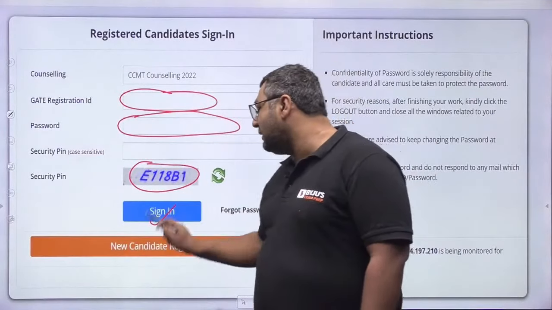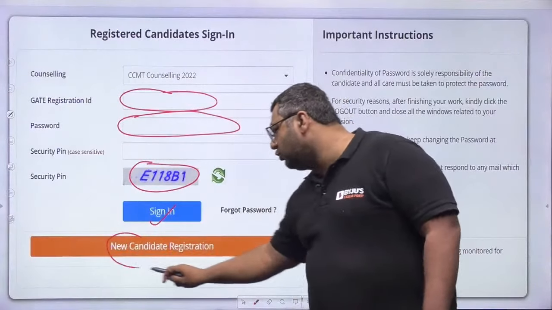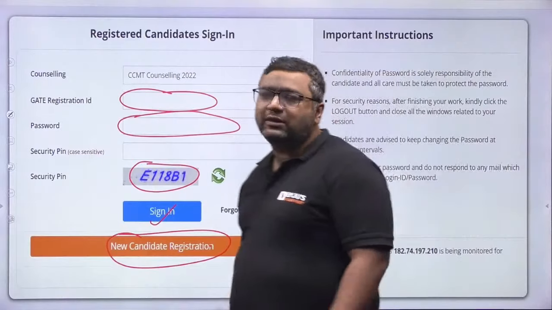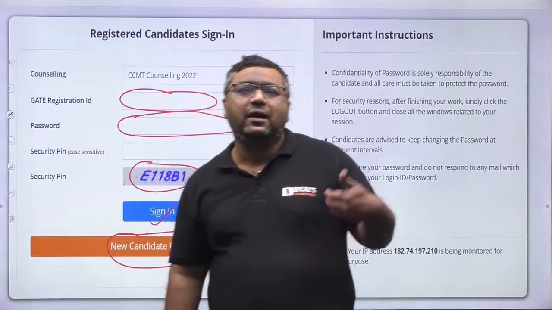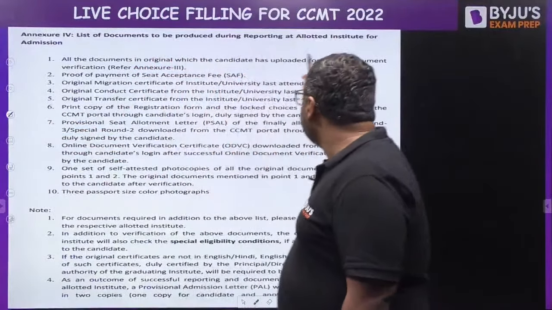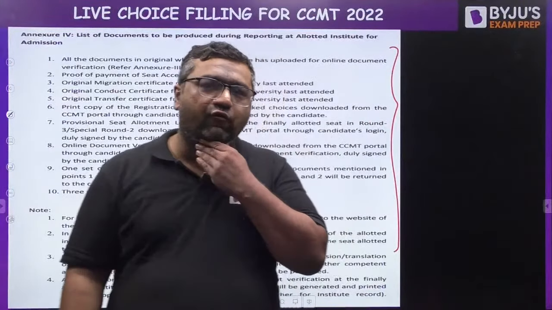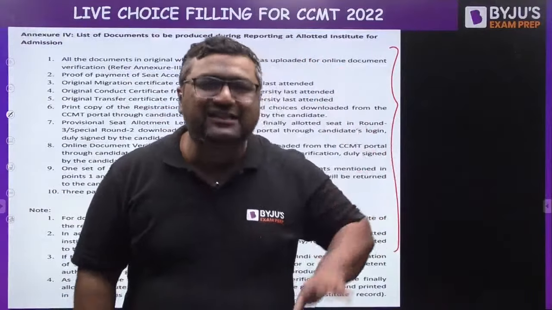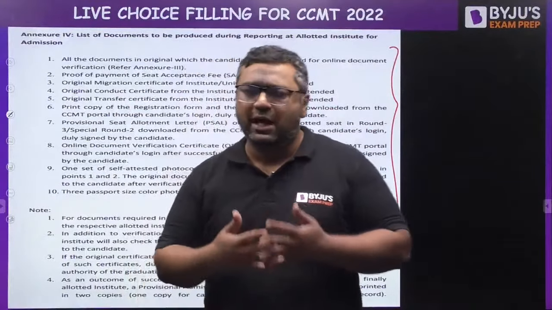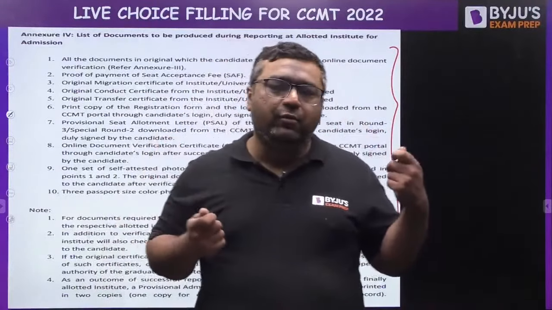But that sign in is only for those who have already made the login. Those who have not need to go with the new candidate registration. When you go for new registration, they will ask you similar details. And these are the list of documents. After registering and signing in, you can go for any choice filling based on your GATE paper and your BTech branch. You will get some particular options, so you need to fill from those only.